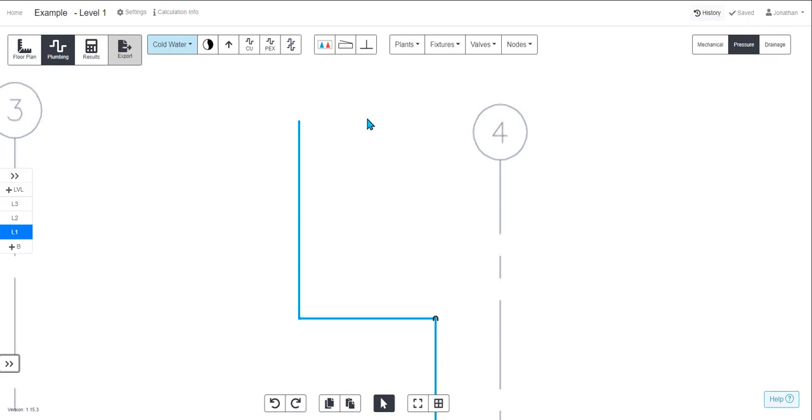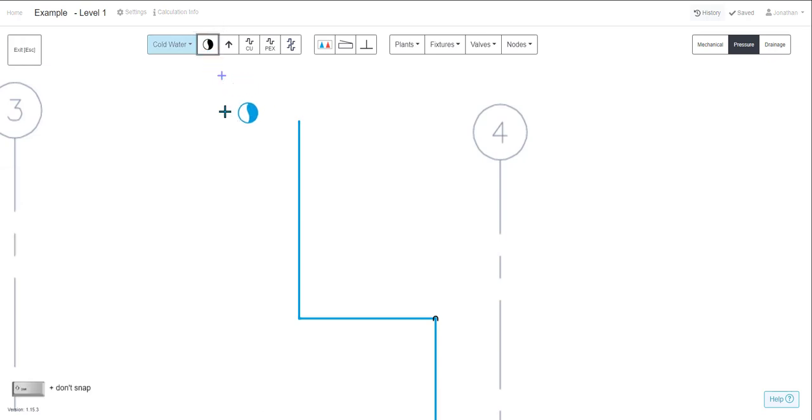The flow source is an important part of the design. Every water system needs one. So select it from the toolbar and locate that wherever your water system is connecting, whether that's a water main or an existing connection point in a building.